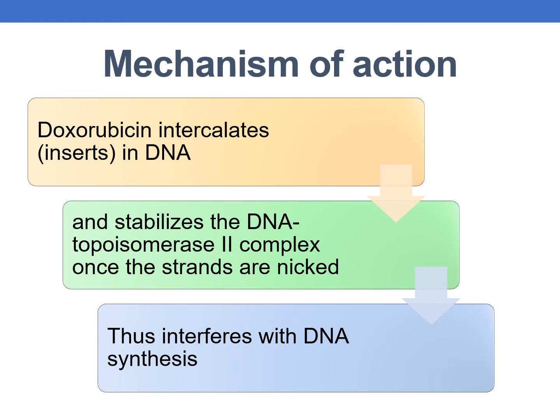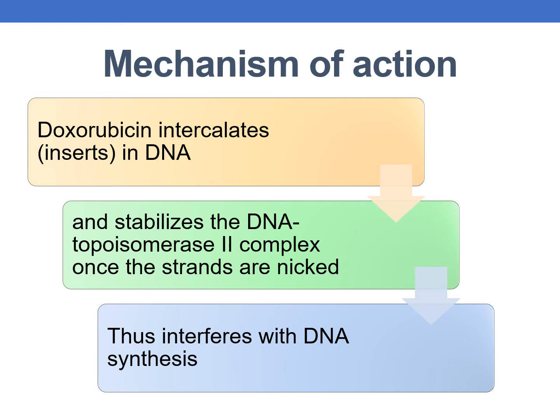Now, how is doxorubicin going to act? The mechanism of action is that doxorubicin intercalates, that is, it inserts itself into DNA and stabilizes the DNA topoisomerase 2 complex once the strands are nicked, and thus interferes with DNA synthesis because this stops the resealing process.